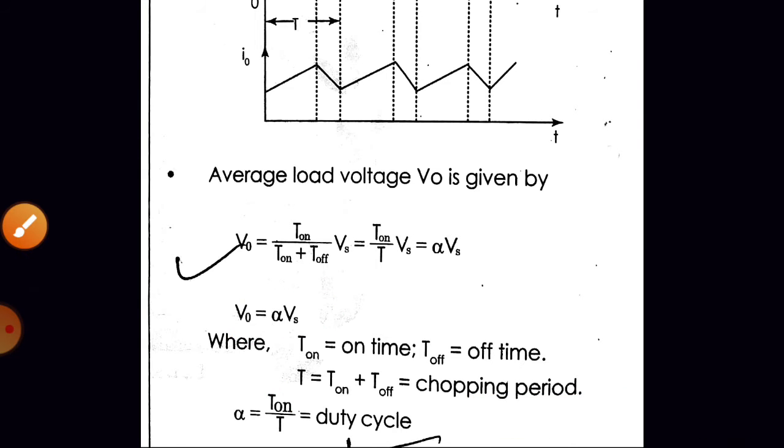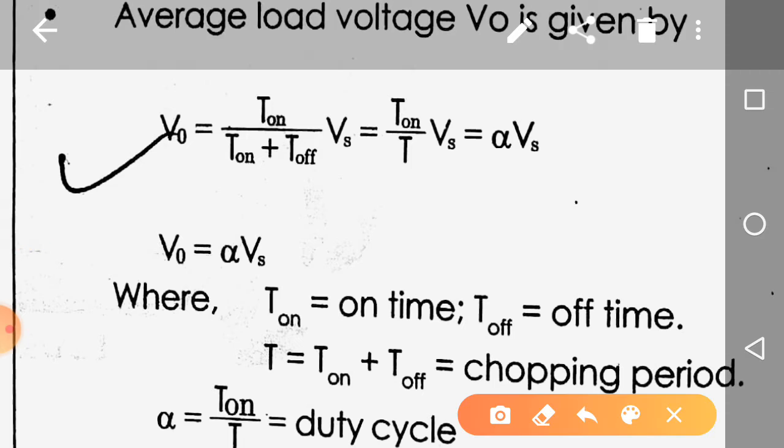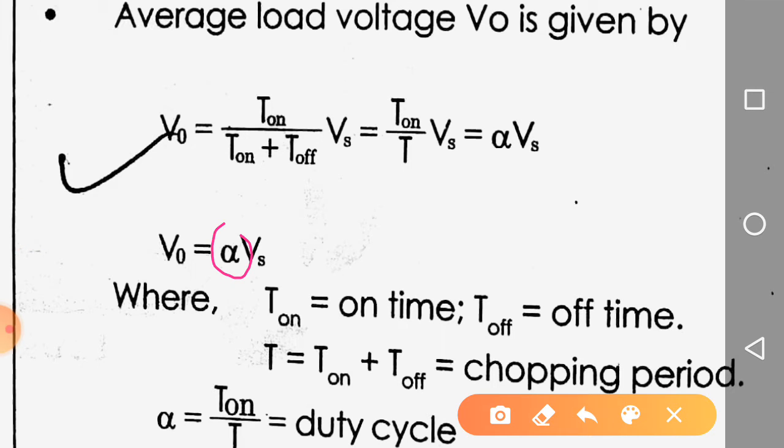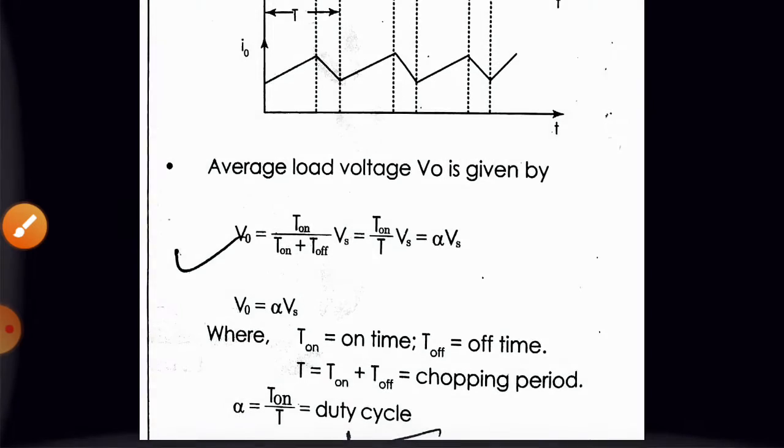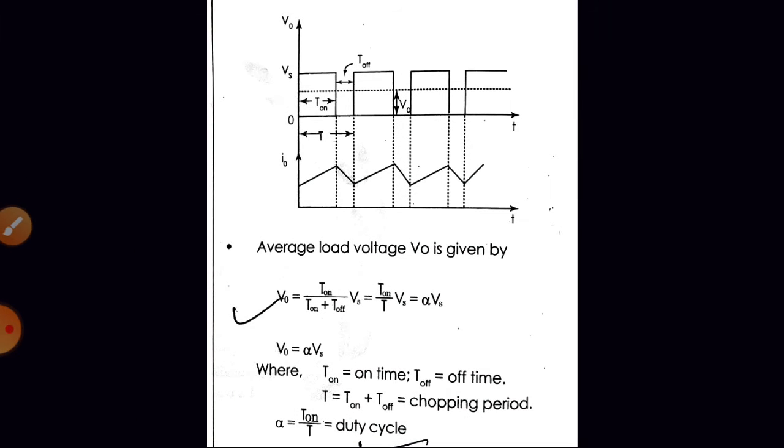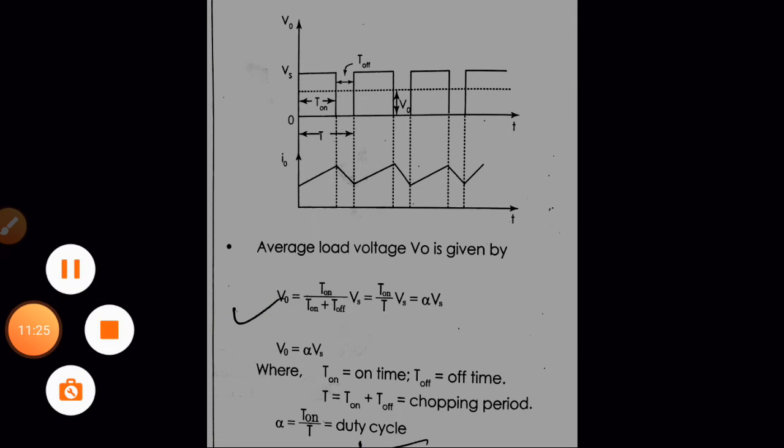Therefore alpha is always less than 1. If alpha is less than 1, what is V0? Definitely V0 is always less than Vs. Are you getting the point, right? So that's why it is known as a step down chopper, or it is also known as a buck converter. Are you getting the point?